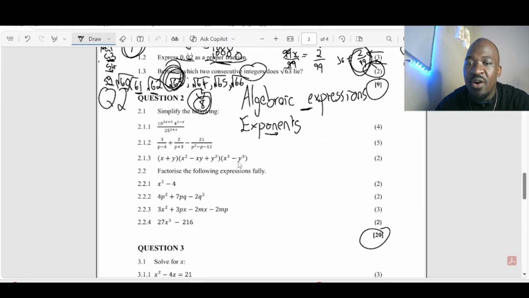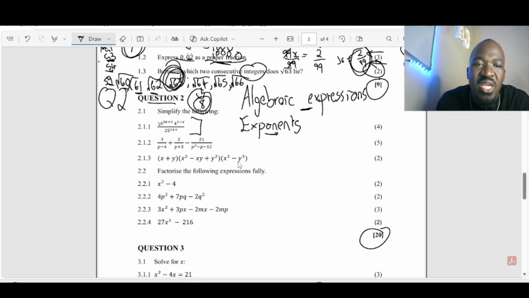Now, let's look at question 2. When looking at this problem, you are given 10 to an exponent of 2x plus 3 times 4 to an exponent of 1 minus x, over 25 to an exponent of 2 plus x. There, at all times, you're supposed to change your bases.